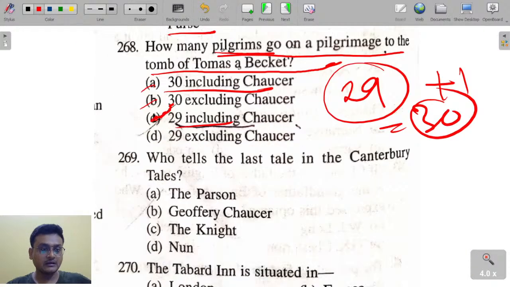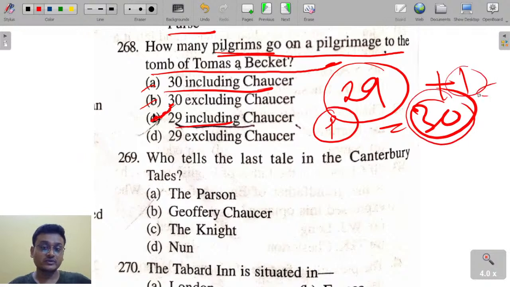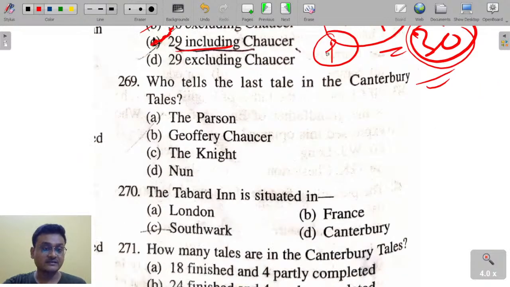Now 268 here. There are a total of 30 people. Of these, 29 were pilgrims and one was the narrator. So 29 excluding Chaucer, and one was the narrator here. So 29 pilgrims were there.